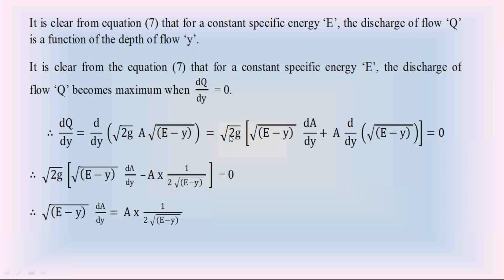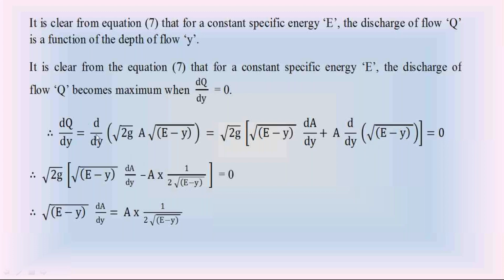Root 2z is constant, take it outside. The first term is v, and v is root e minus y, so v into d by dy of u, that is da by dy. Simplify this differentiation, d by dy of a into root e minus y. It is root e minus y into da by dy plus u, that is a, into d by dy of root e minus y.